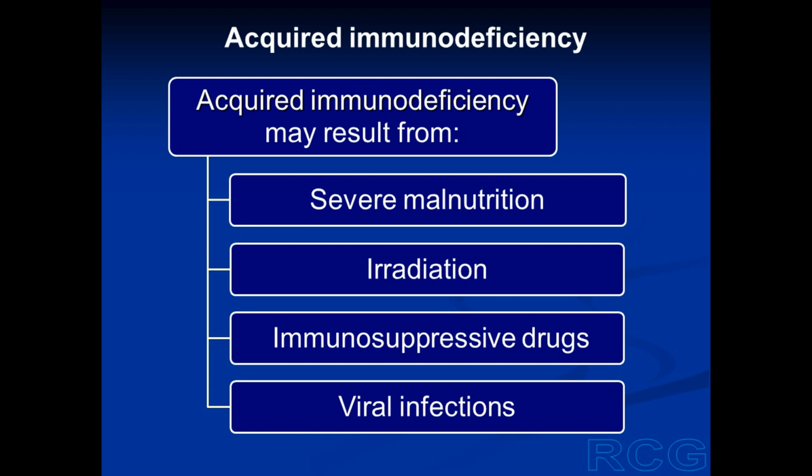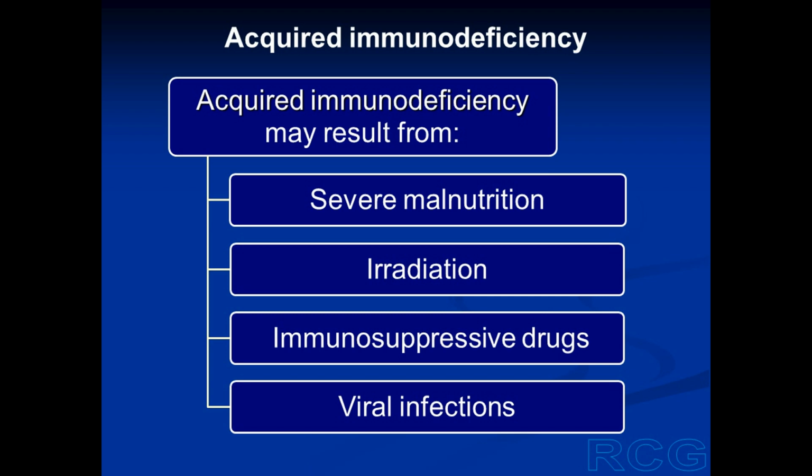Acquired immunodeficiency can occur on exposure to radiation. There are some kinds of radiation that can suppress the functioning of bone marrow. So formation of B lymphocytes and T lymphocytes may be decreased. It can be due to prolonged use of immunosuppressive drugs.